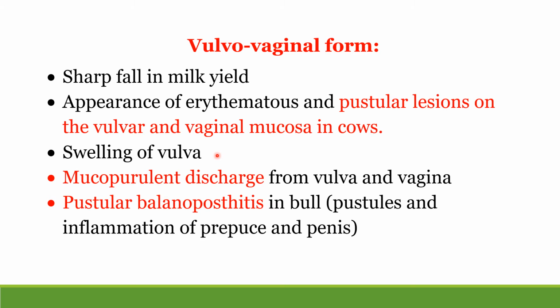Due to that, there is a swelling. This pustule is a raised portion containing pus. There is mucopurulent discharge from vulva and vagina. In bulls, there is pustular balanoposthitis. That means pustules and inflammation of prepuce and penis. Balanoposthitis means inflammation of prepuce and penis.